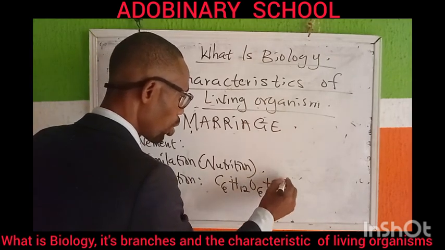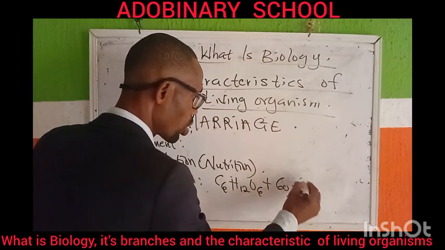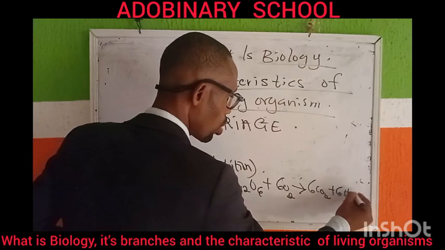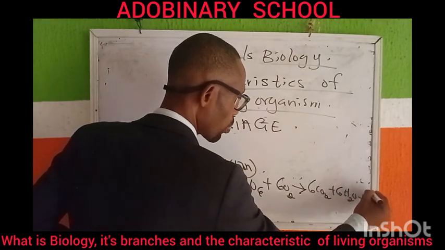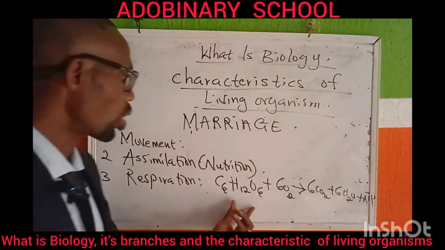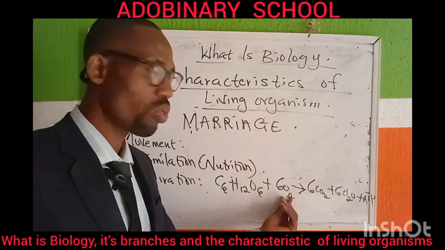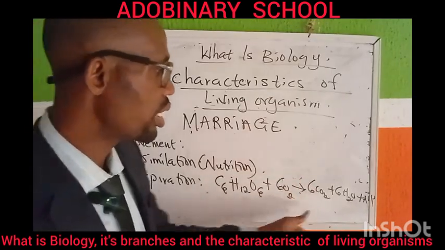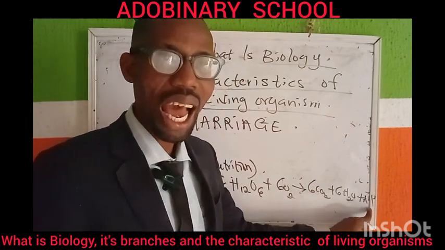C6H12O6 plus 6O2. What does it give us? 6CO2 plus 6H2O and then plus ATP. Okay? So that's what respiration is all about. Respiration is the breakdown of sugar in the presence of oxygen under a series of controlled enzymes to release energy in the form of ATP.